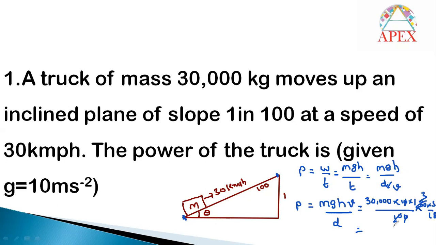90,000 by 18 means 5,000. 5,000 into 5 means 25,000. Power is 25,000 watt, and simply we can write 25 for 1000. We can write kilo here. So for power we can write 25 kilowatt. Okay, so this is the answer for given question here.